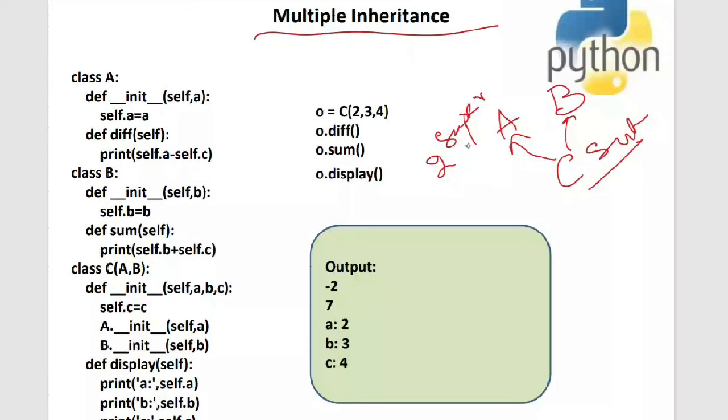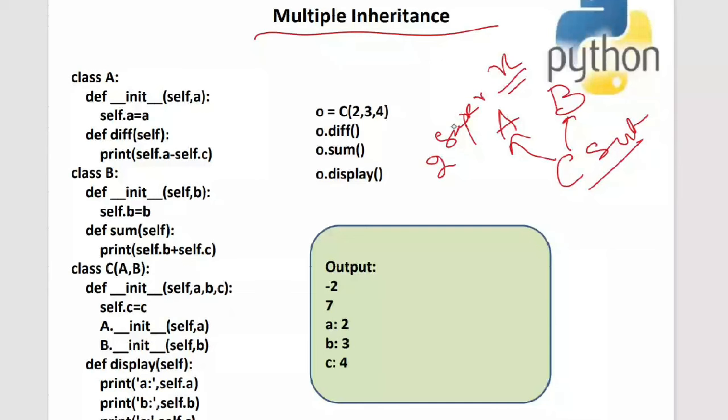There is a specific reason why multiple inheritance is not supported in Java. Anyway, I'll discuss that concept later. Multiple inheritance through classes is not supported in Java, but multiple inheritance is supported through interfaces in Java. In Python, multiple inheritance through classes is supported. That's the difference between both the languages.